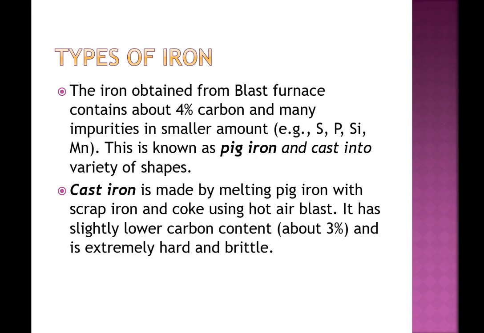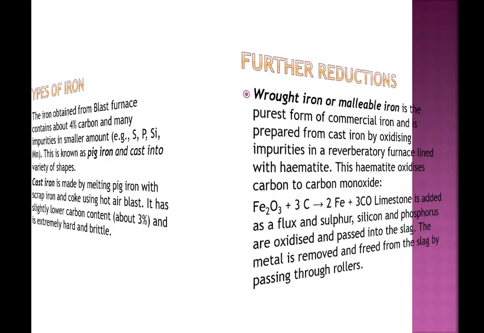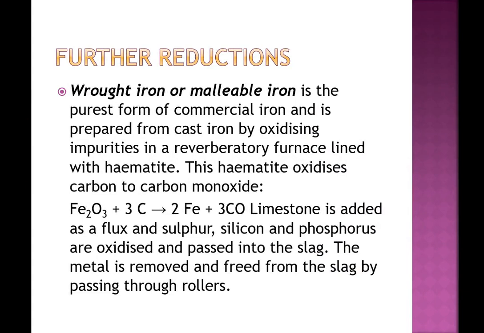Cast iron is made by melting pig iron with scrap iron and coke using hot air blast. It has slightly lower carbon content and is extremely hard and brittle. Further, wrought iron or malleable iron.